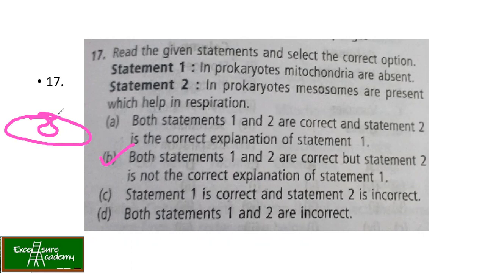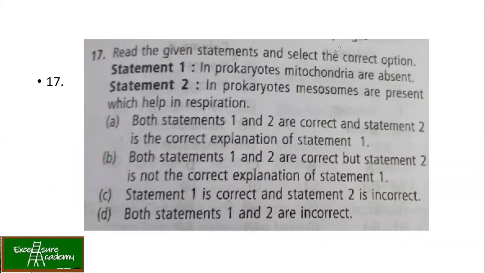Now, they contain certain respiratory enzymes and hence they are also called chondroid. So in short, it helps in respiration in prokaryotes. I hope this is clear, and this is new information where I have introduced the term chondroid. So your mesosomes are also called chondroid.